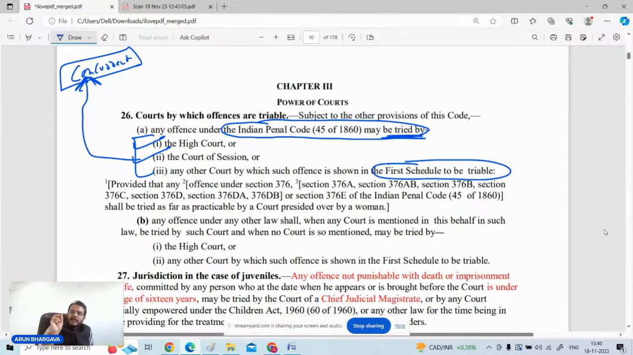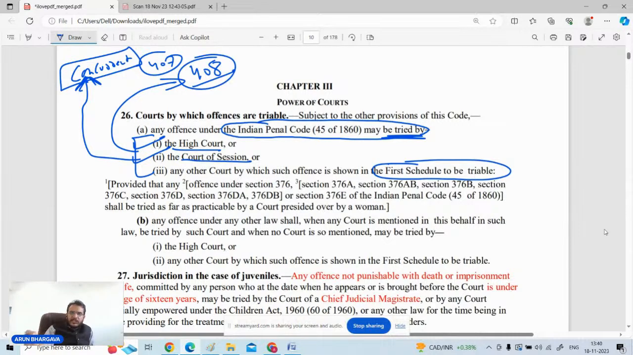Concurrent jurisdiction means generally the court which is specified in the last column of the schedule specified in the CRPC will take up the matter. But apart from that, the High Court and Court of Sessions will also be having the concurrent jurisdiction to entertain such matters, because concurrent jurisdictions are required. Reason being, there are certain provisions in the CRPC itself, like section 408, section 407, which empower the High Court or the Court of Session to take up the matter and try the matter themselves. Section 323 is there.